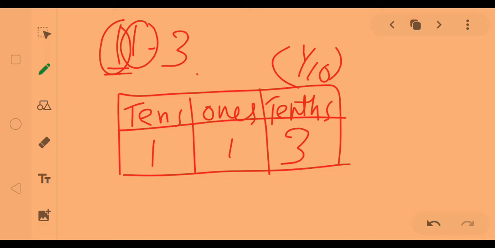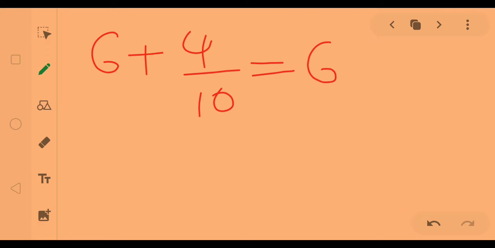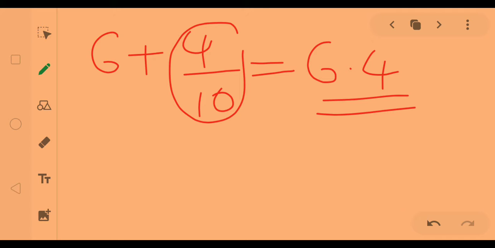Now let us learn about representing a decimal number when the expanded form is given. For example, 6 plus 4 by 10. How do we write this number in decimal form? 6 is in the ones place. Then 4 by 10 is on the decimal part, so we insert a decimal point, and 4 is the digit at the tenths place. So it is 6.4.